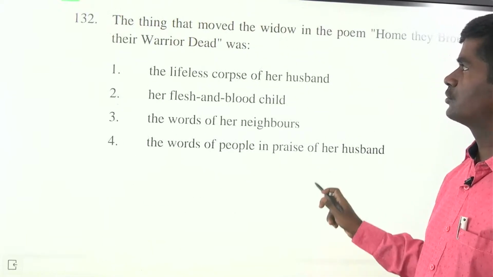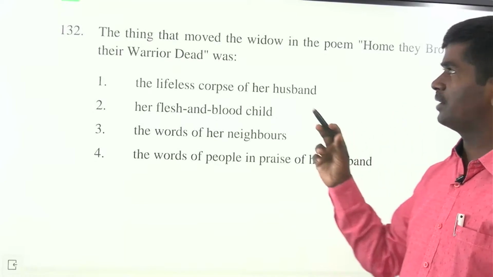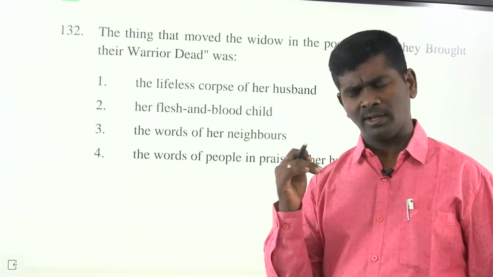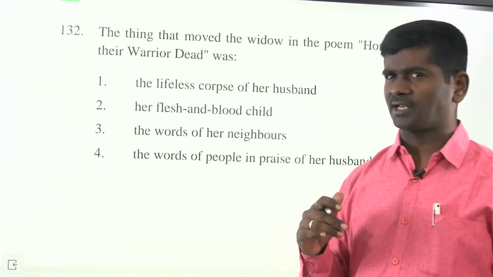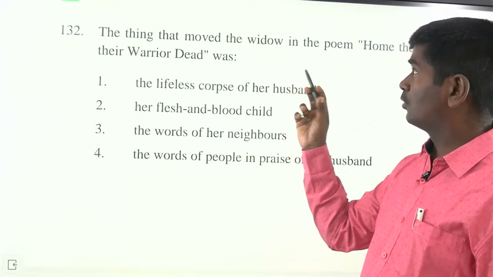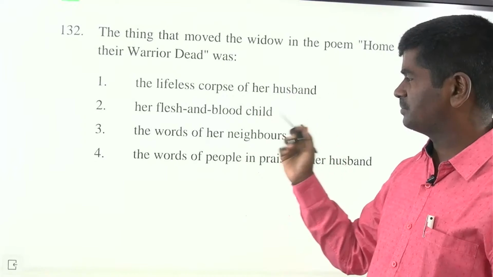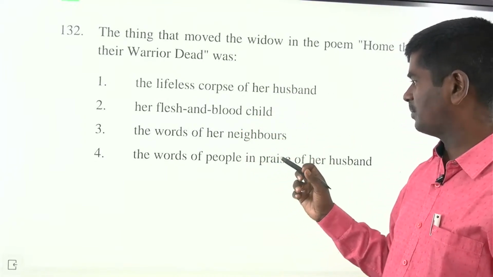So try to focus on the thing that moved the widow in the poem Home They Brought Her Warrior Dead. It's a popular poem written by Alfred Tennyson in 1847, under the title The Princess. What moved the widow: the lifeless corpse of her husband, the flesh and blood child, the words of a neighbor, or the words of people?